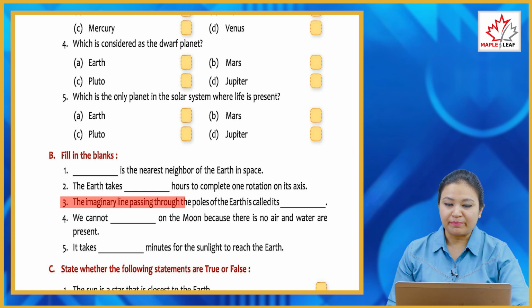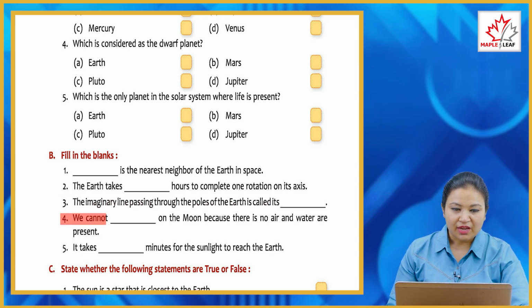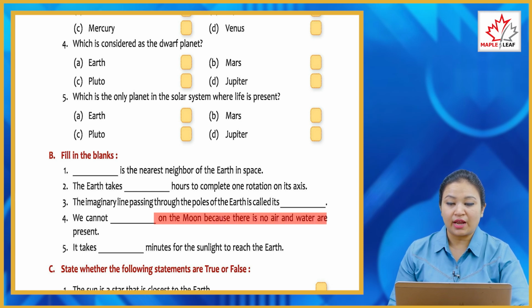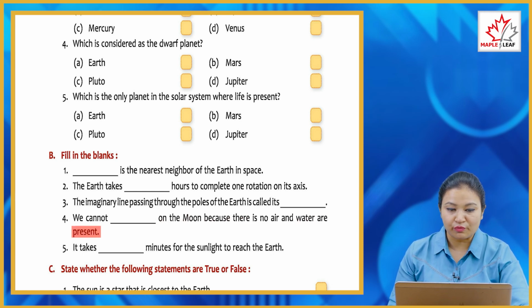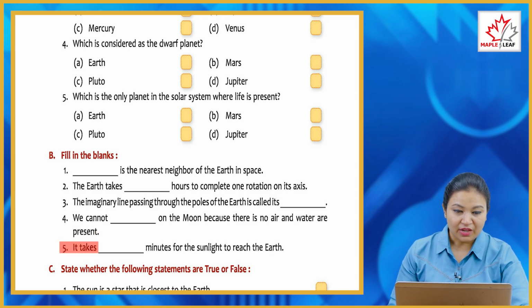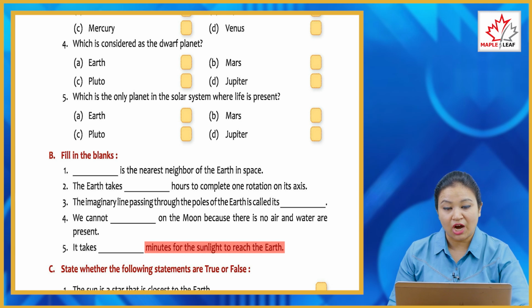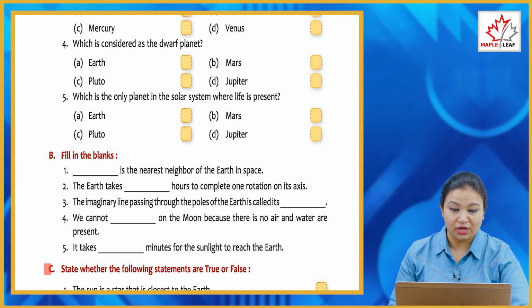Third, the imaginary line passing through the poles of the Earth is called its axis. Fourth, we cannot dash on the moon because there is no air and water present. So we will write live. We cannot live on the moon as it does not have any air and water. Fifth, it takes a dash minutes for the sunlight to reach the Earth. It takes 8.3 minutes for the sunlight to reach the Earth.